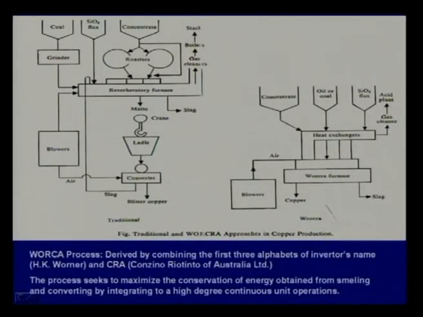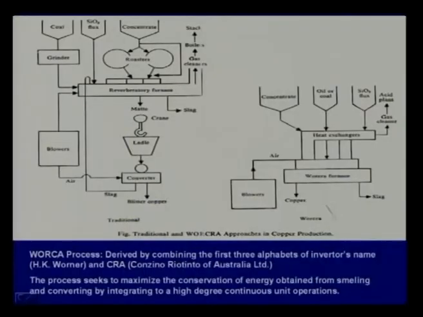The process seeks to maximize the conservation of energy obtained from smelting and converting by integrating continuous operations to a high degree. Now, I have mentioned earlier that all the reactions that are happening during sulphide processing are oxidizing. Whenever sulphides get oxidized, they produce heat.